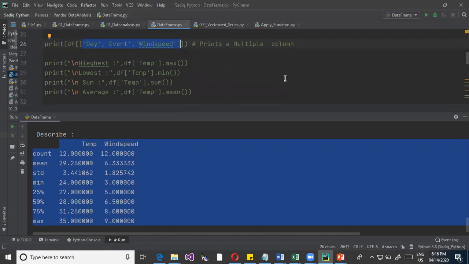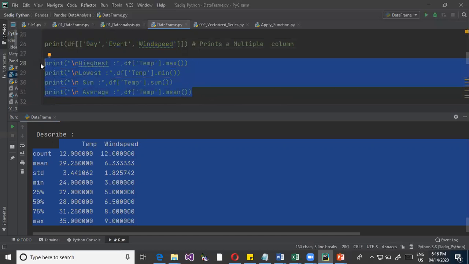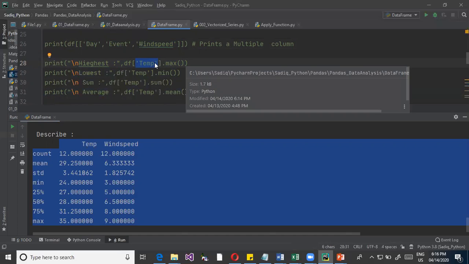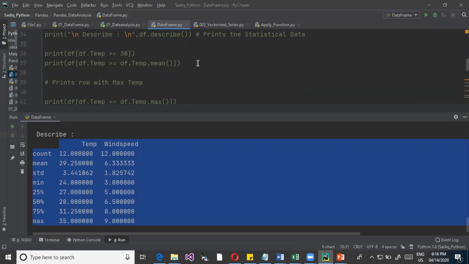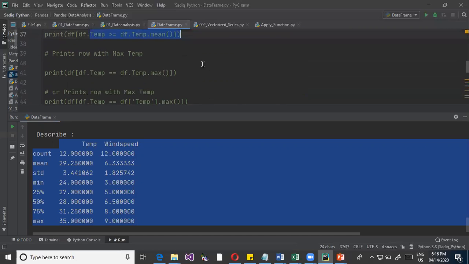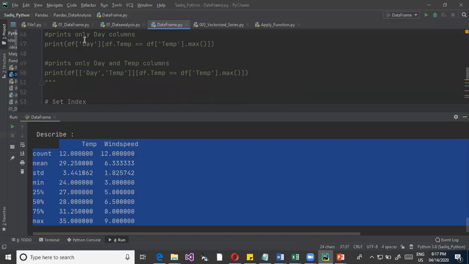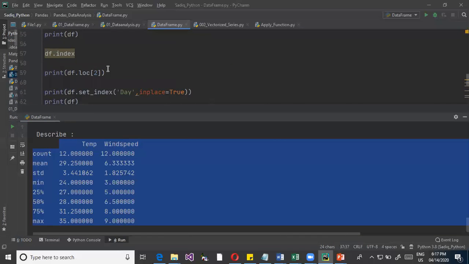You can even apply statistical functions. When applying a statistical function, we clearly tell the data frame on which particular column we are going to apply it. Because if I don't specify the column, it has many columns, so it will not know the max of what you want to find. So we need to be very clear on which column you're applying the statistical function. Then we saw the concept of subsetting, and how to filter the rows as well as the columns together.